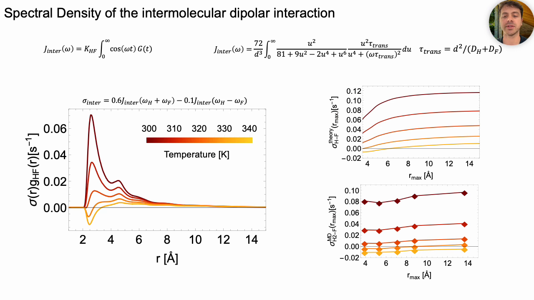Having all this, we can build a spectral density characterizing the transfer and predict the cross-relaxation rates at different temperatures. Curiously, we noticed that by scaling the distance-dependent cross-relaxation rate with the probability of nuclei being at that distance, the way different shells contribute to the overall polarization transfer changes with temperature.